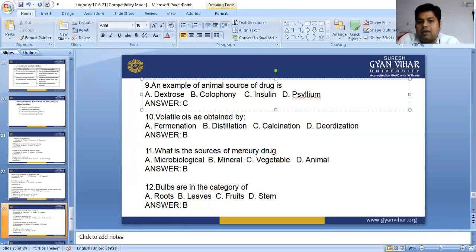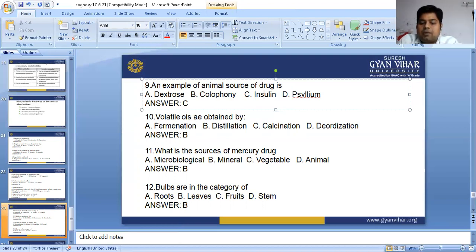Volatile oil is obtained by the help of the distillation method, which I have spoken about. Fermentation is a biotechnological process, and by fermentation we can obtain ethanol, while by distillation we obtain volatile oil. Specifically, if they ask, the steam distillation process is the process by which we obtain volatile oil. Next, calcination: by calcination we are unable to obtain volatile oil. And deodorization, no.